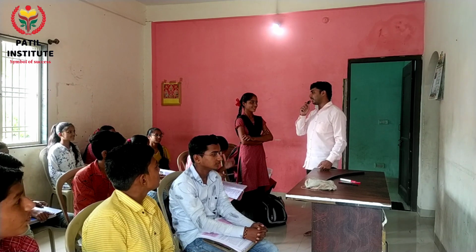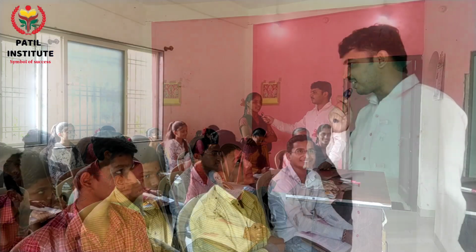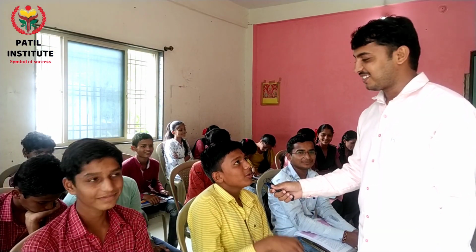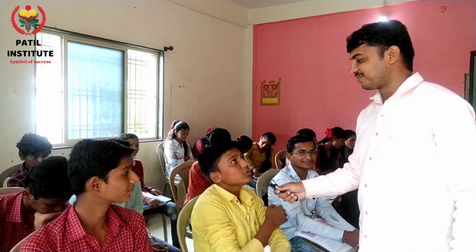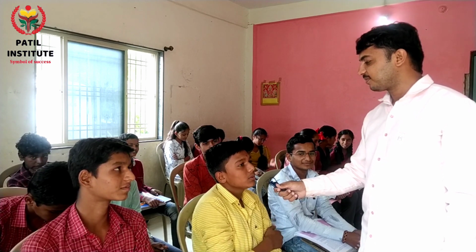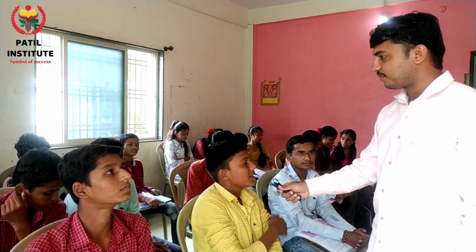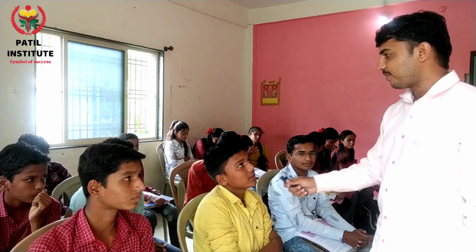Kepler's first law. Kepler's first law: the orbit of a planet is an ellipse with the sun at one of the foci. What is mass? Mass is the amount of matter present in the object. It is a scalar quantity. Its value is the same everywhere. Its value does not change even if we go to another planet. According to Newton's first law, it is measured by inertia. Higher the mass, higher the inertia.